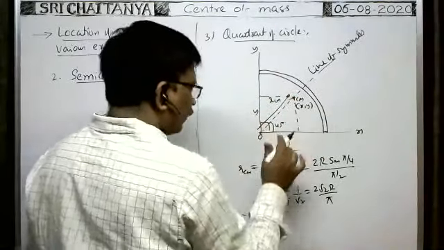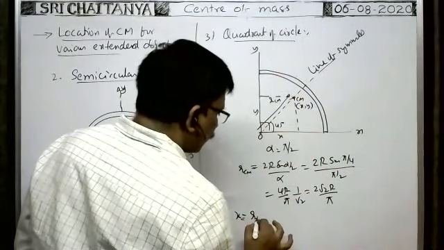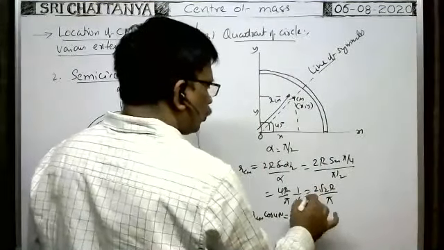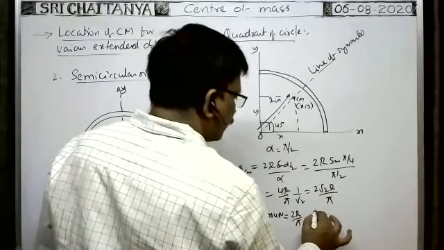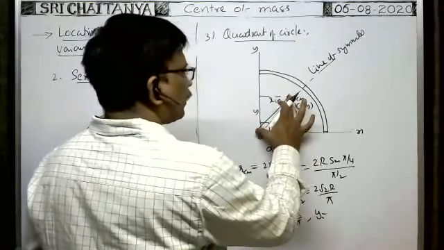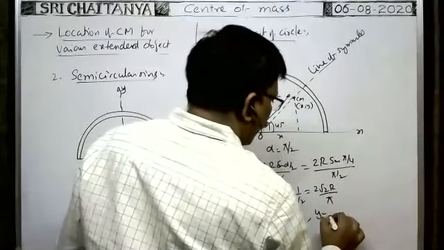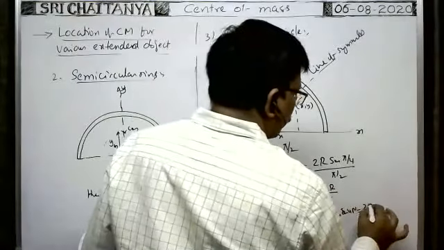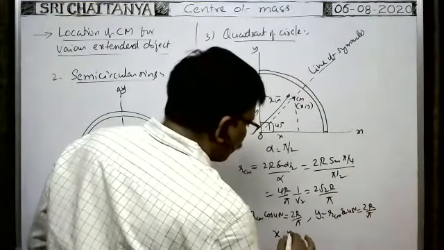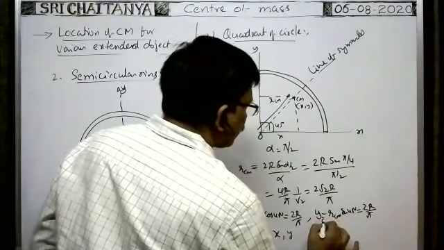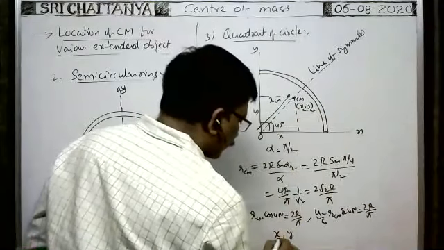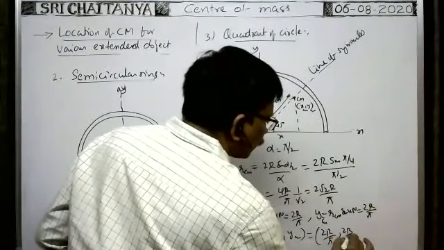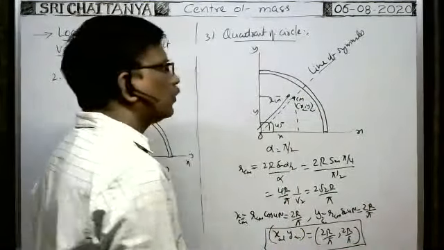x can be written as r cos 45. x is equal to rcm cos 45. rcm is this, cos 45 is 1 by root 2, so root 2 and root 2 cancel and it becomes 2r/π. Similarly y is equal to rcm sin 45, which is also 1/√2, so root 2 cancels and it is 2r/π. Therefore the x coordinate and y coordinate of the center of mass, xcm and ycm, are 2r/π and 2r/π. In this way you have to do.